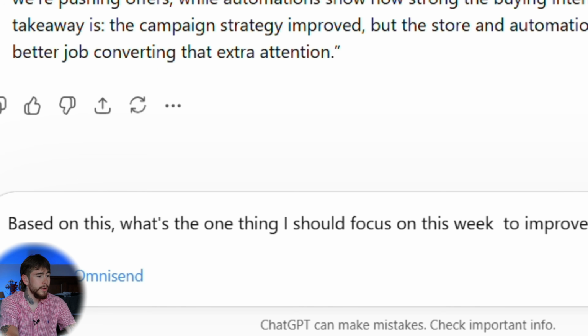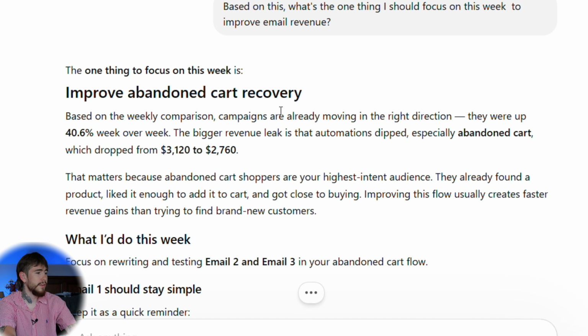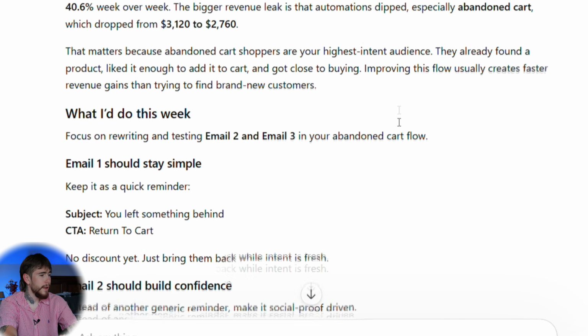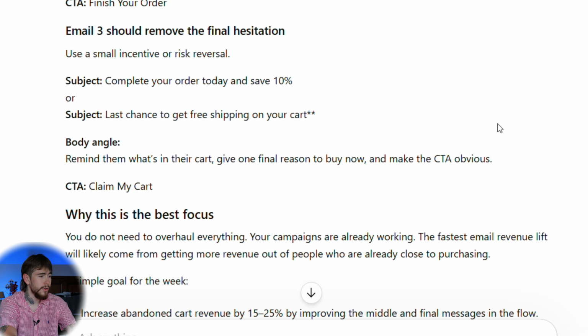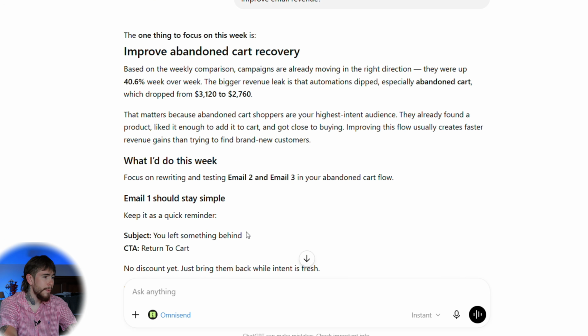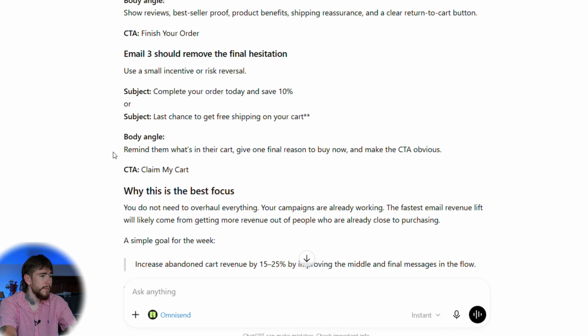thing I should focus on this week to improve email revenue? Let's see what it thinks is the most important. So it says the number one thing to focus on this week is improve our abandoned cart recovery. So go ahead and focus on rewriting and testing email 2 and email 3 inside the abandoned cart flow. It's gonna give us some suggestions and tell us exactly what to do. One question, one clear step, that's your Monday morning workflow right there. And that's just 5 minutes instead of an hour digging through dashboards and trying to make sense of numbers.